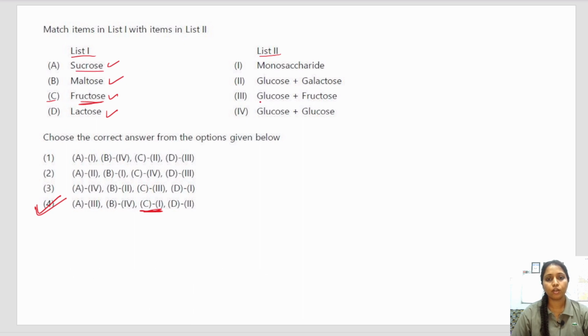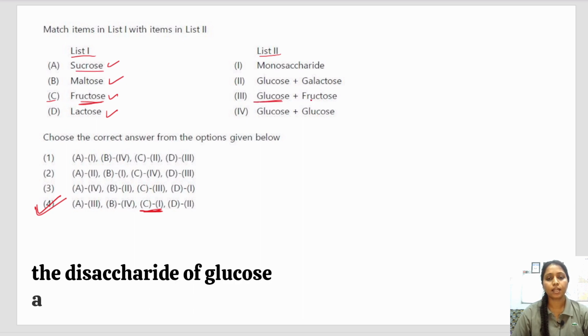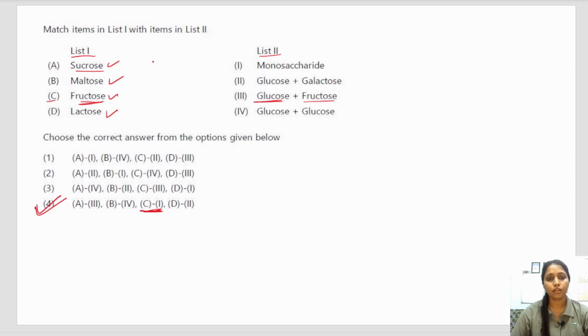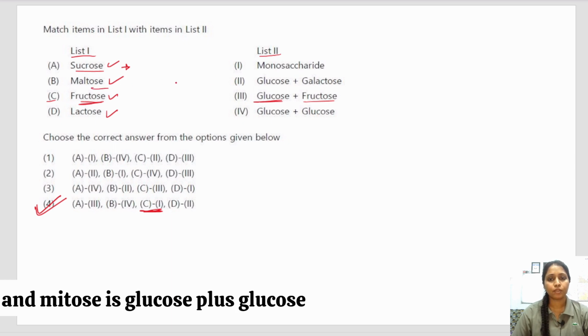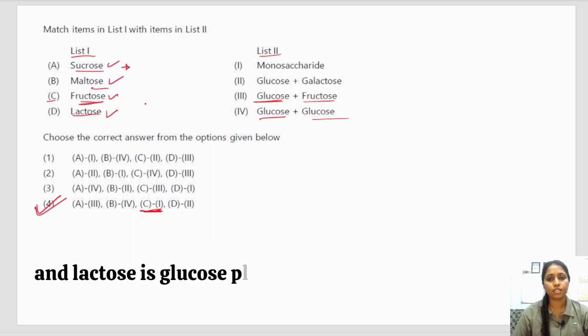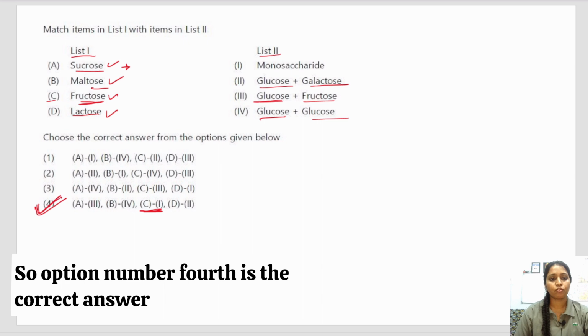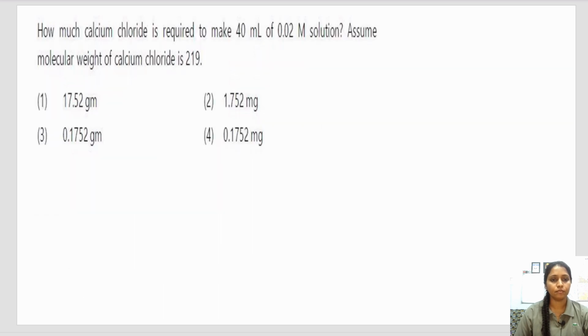Sucrose, we all know, is the disaccharide of glucose and fructose. This is a non-reducing sugar, and maltose is glucose plus glucose and lactose is glucose plus galactose. So option number 4 is the correct answer.